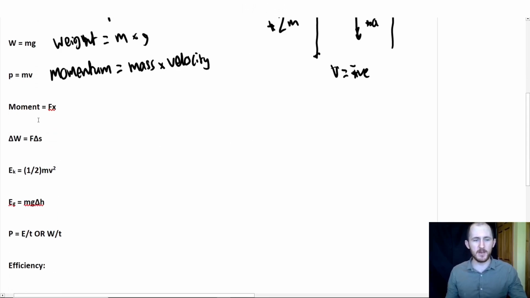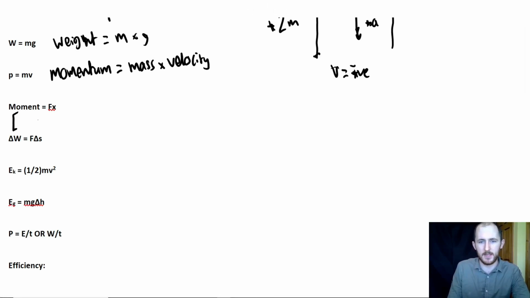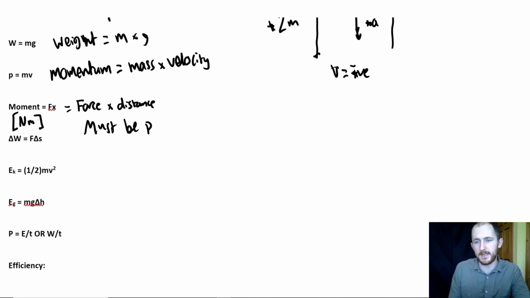Moment. So what is a moment? A moment is a turning force. So again, a good thing to remember is that the units are Newton meters, and it's just equal to force times distance. However, it must be perpendicular. So I won't go into too much detail about what this means because it's going to come up a bit later in the mechanics, in the resolving vectors video.